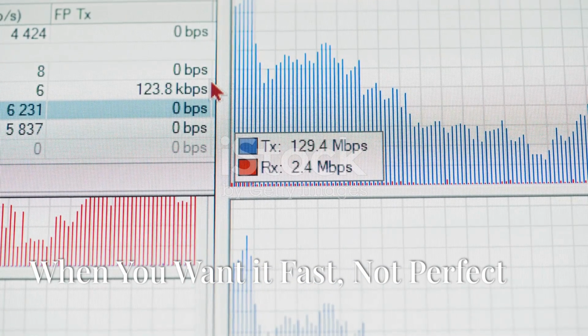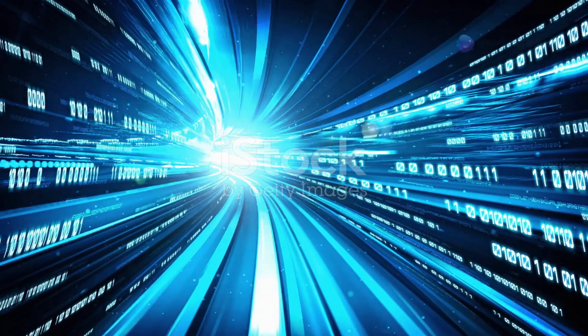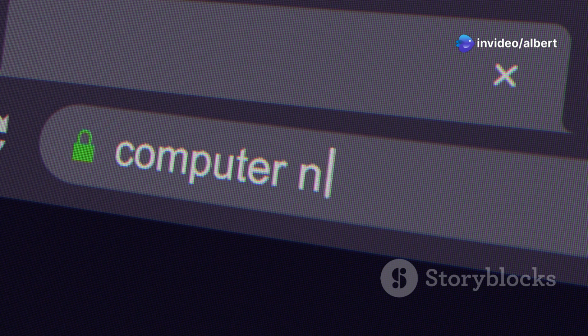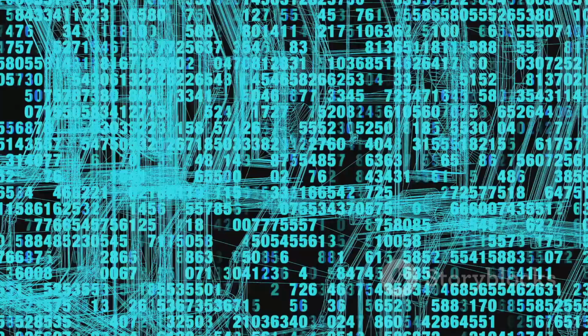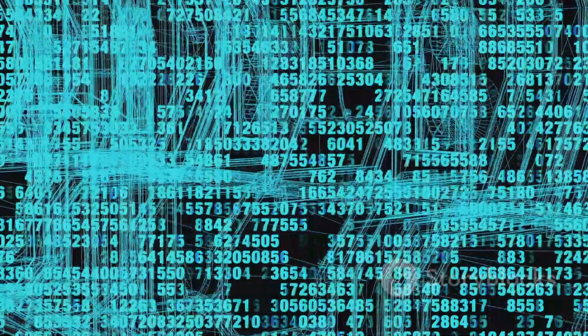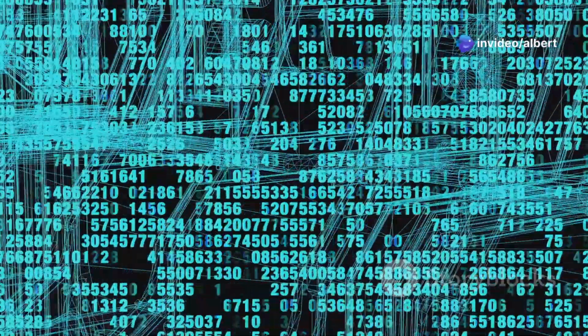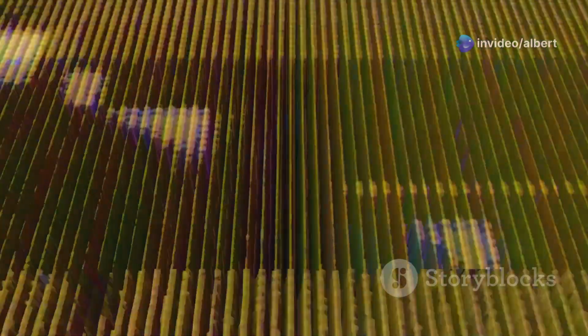Section 6. UDP's speed, when you want it fast, not perfect. On the other hand, UDP doesn't bother with these formalities. It's all about speed and efficiency. UDP doesn't establish a connection or guarantee delivery. It's like throwing a ball and hoping it reaches the other person. While this might seem risky, UDP is perfect for applications where speed is more crucial than absolute reliability. Think of video streaming or online gaming, where a few dropped packets won't ruin the experience.